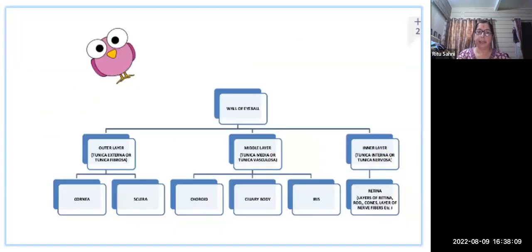So we have seen that this wall of the eyeball is divided into 3 parts: outer, middle, and inner layer. First is the fibrous, second is the vascular, and the third is the neural part, where the nerve part is higher. It is divided as: outer, the cornea and sclera; middle, the choroid, ciliary body and iris; and the retina is the inner layer. It is because of the presence of nerve fibers, and the blood supply is very rich there.